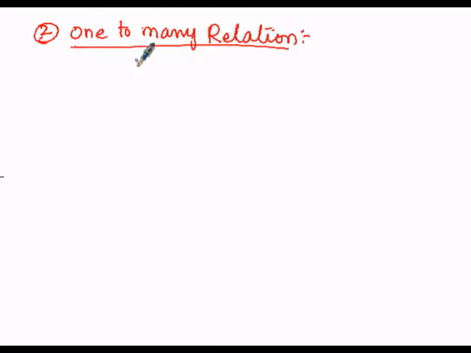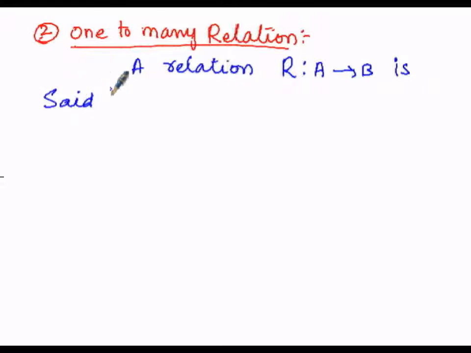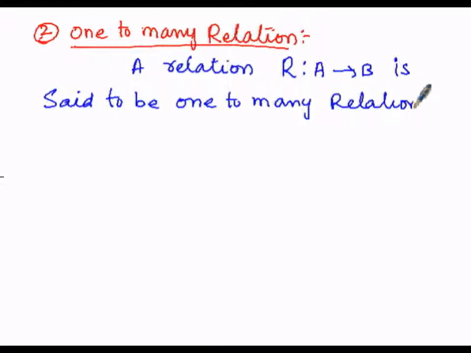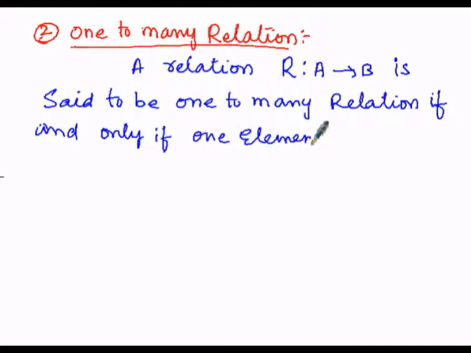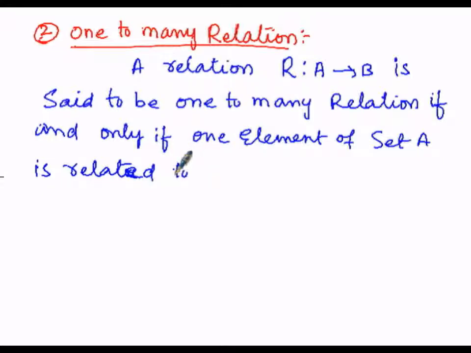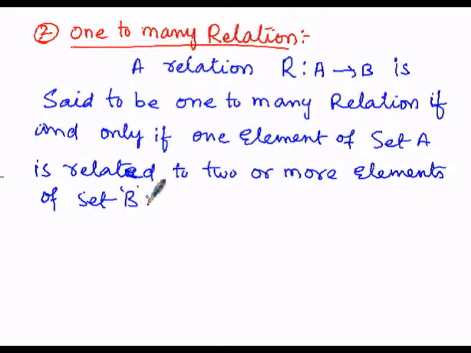Then now here, a relation, when we consider it by means of R from A into B, is said to be one to many relation if and only if one element of set A is related, or in other words having the relation, to two or more elements of set B. Then such a type of relation is said to be called one to many relation.